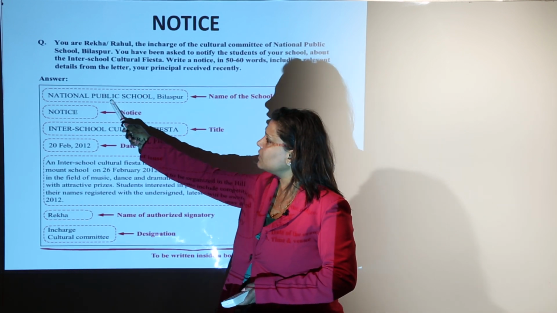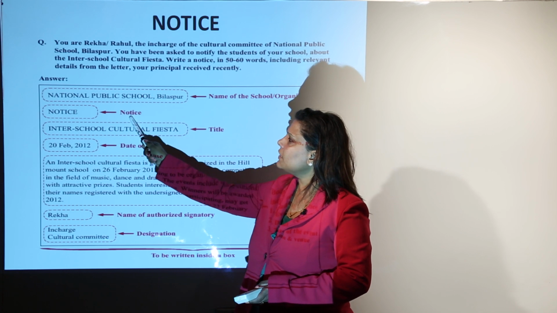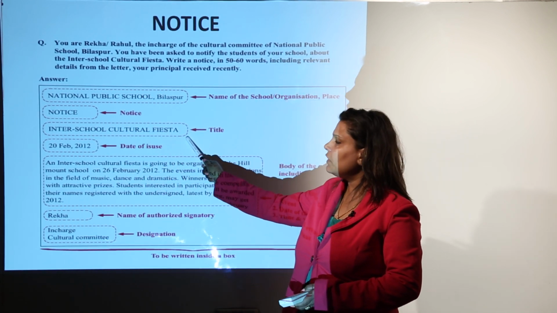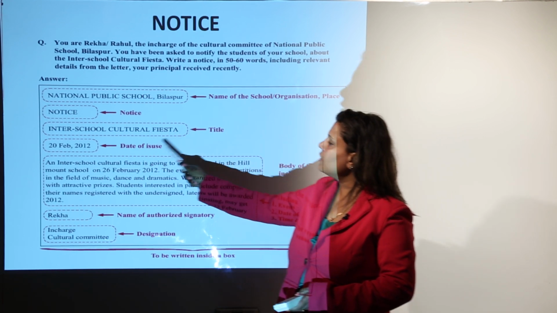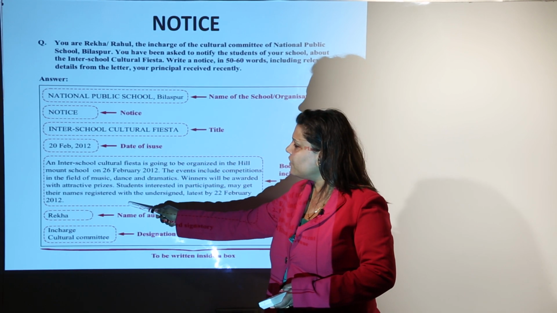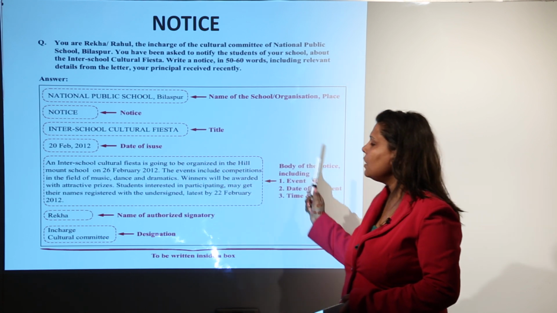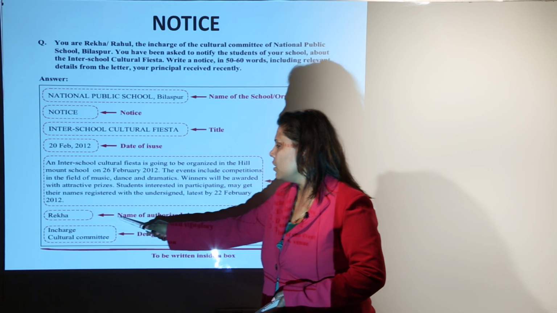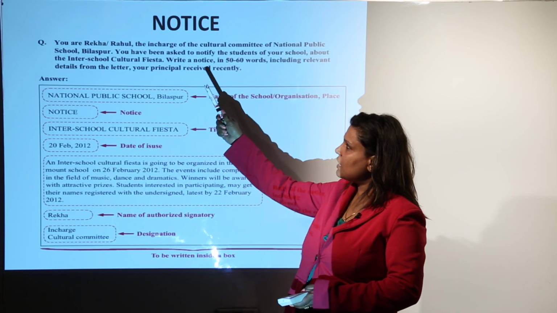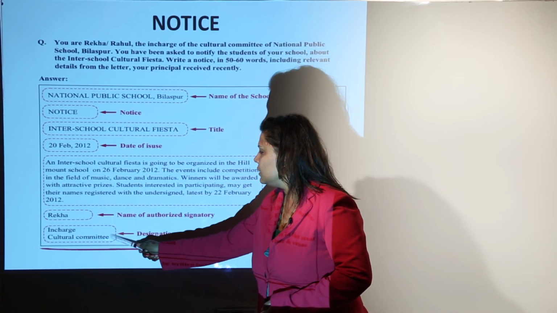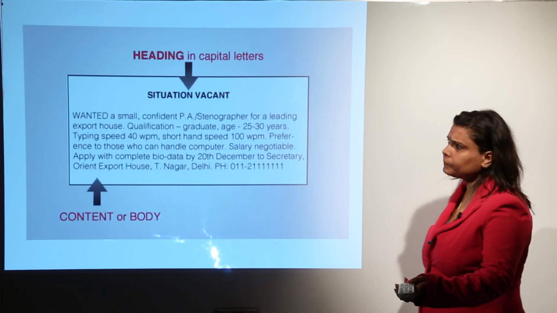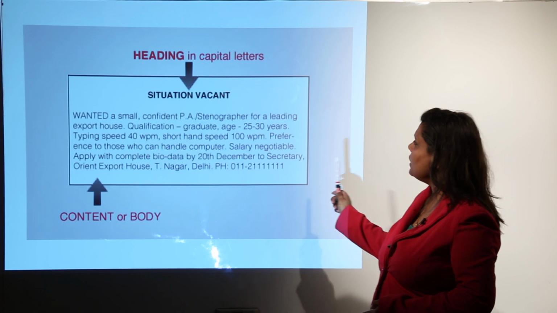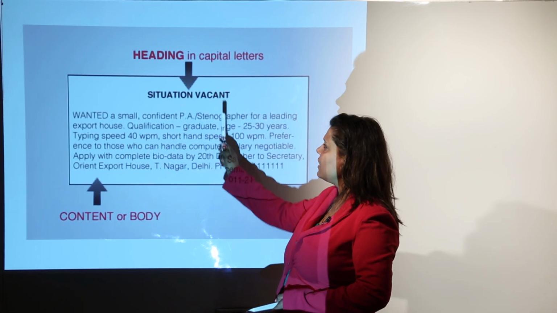Here in this case it is National Public School, Bilaspur. Then the notice, and then the title of the event, and then the date. Then you have to give all the relevant information: the date, time, when, where, who, what, and then end it with your name, or the name that has been given in the question, and the designation. That's all.